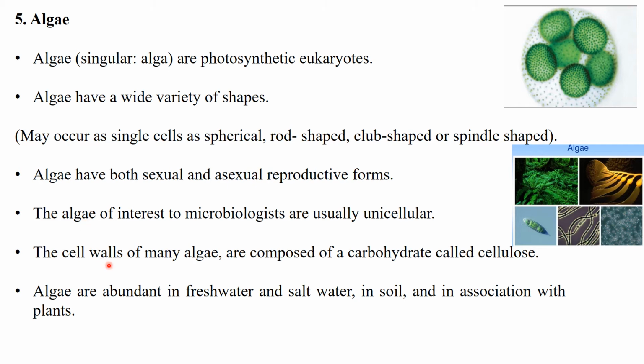The cell wall of many algae is composed of a carbohydrate called cellulose. As we discussed, the cell wall of bacteria is peptidoglycan, the cell wall of fungi is made up of chitin, and the cell wall of algae is made up of cellulose, along with other components like lectin, pectin, silica, etc. Algae are mainly found in freshwater and saltwater, in soil, and also in association with plants. These are the different habitats of algae.